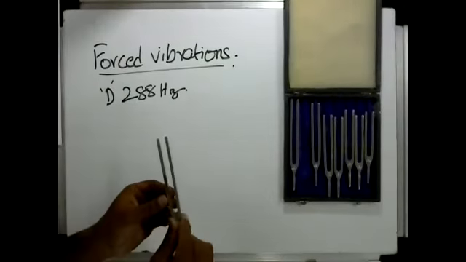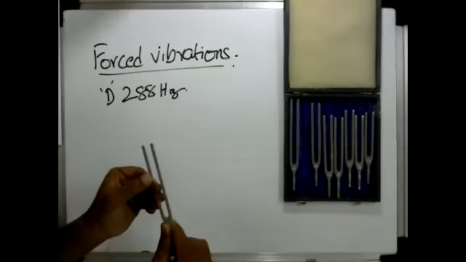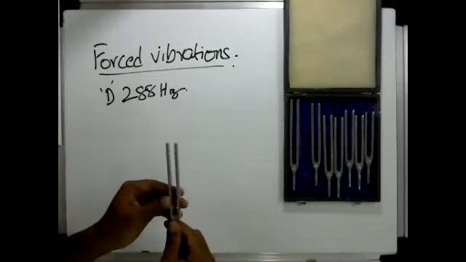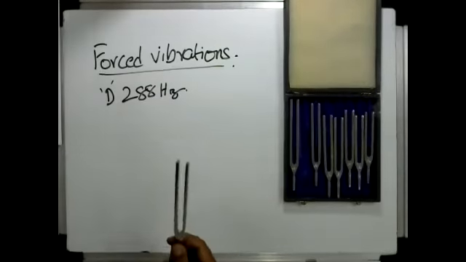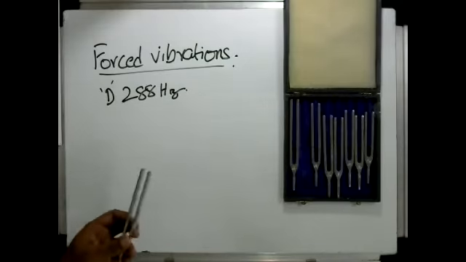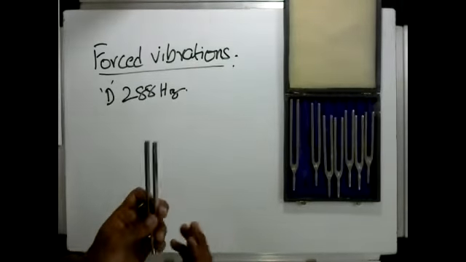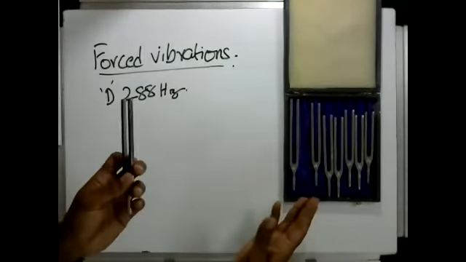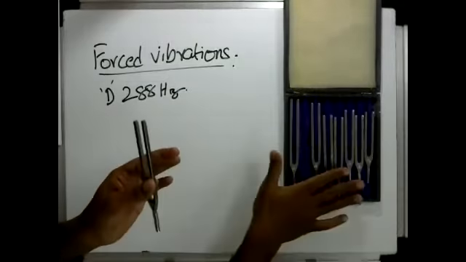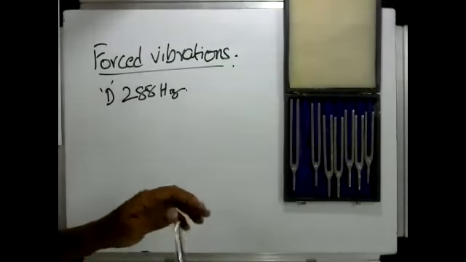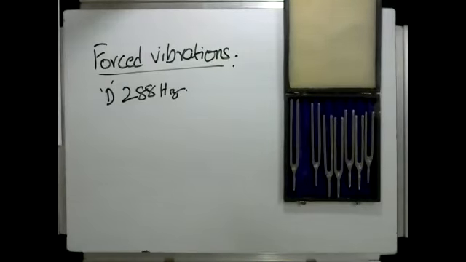We can never be sure, because there is some rust on it, and it's manufactured by the crate and the barrel. In our lab itself we have about a dozen sets. When this is struck, I don't have anything to strike it against, so I'm just going to strike it against the whiteboard.